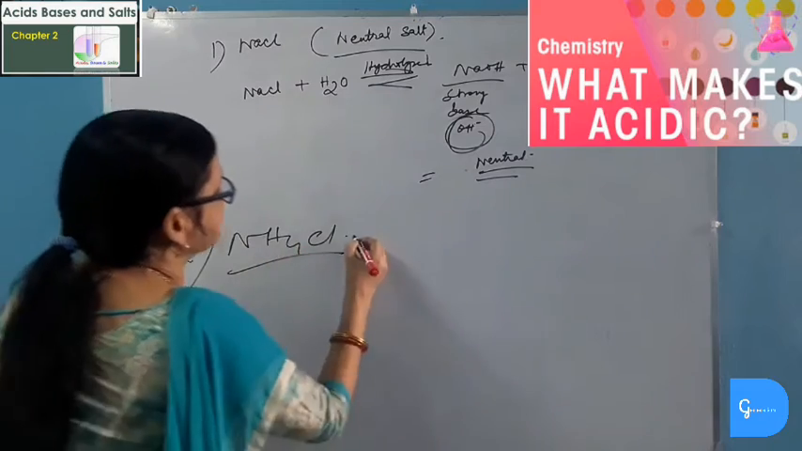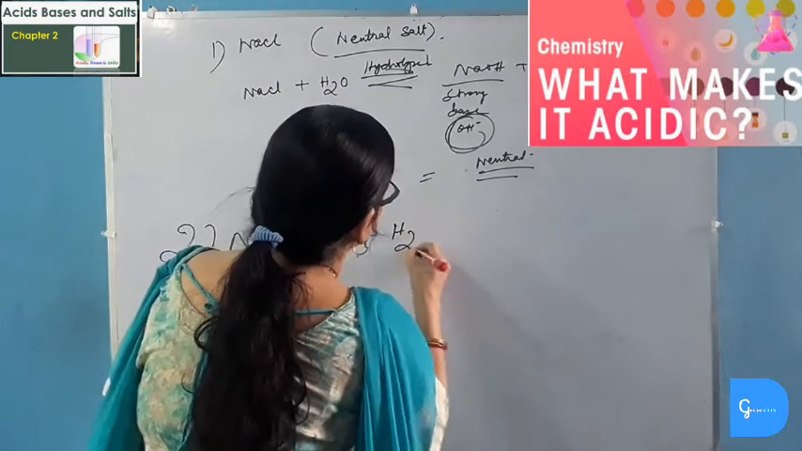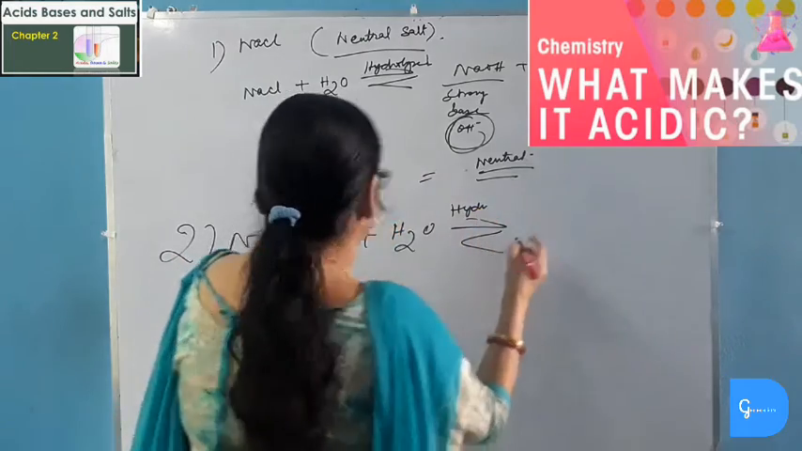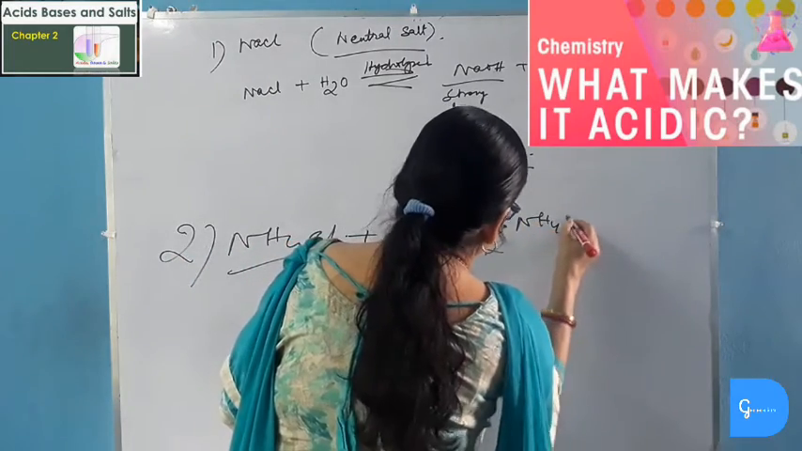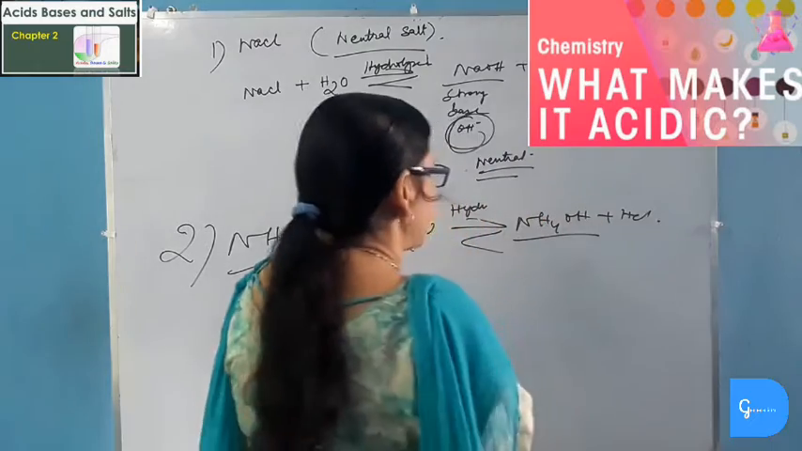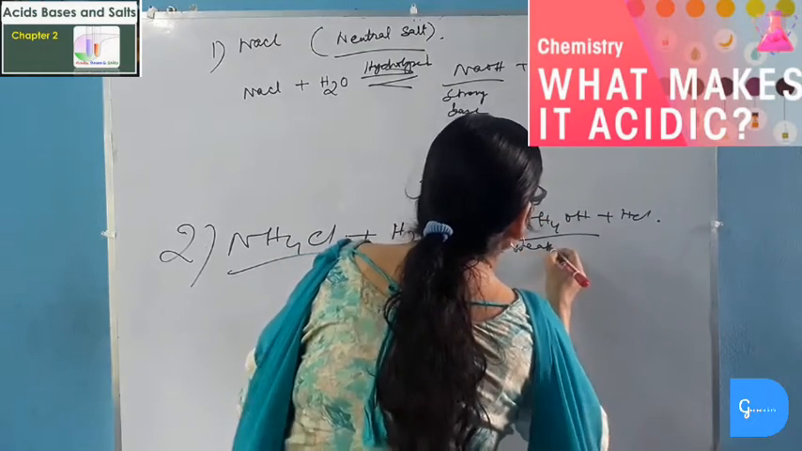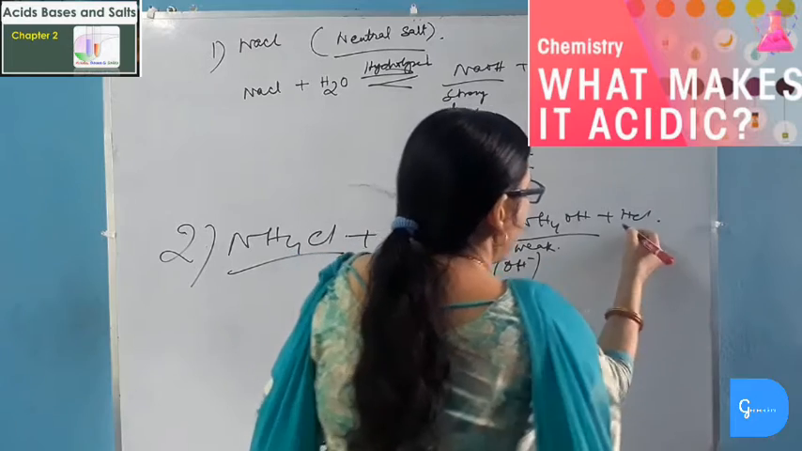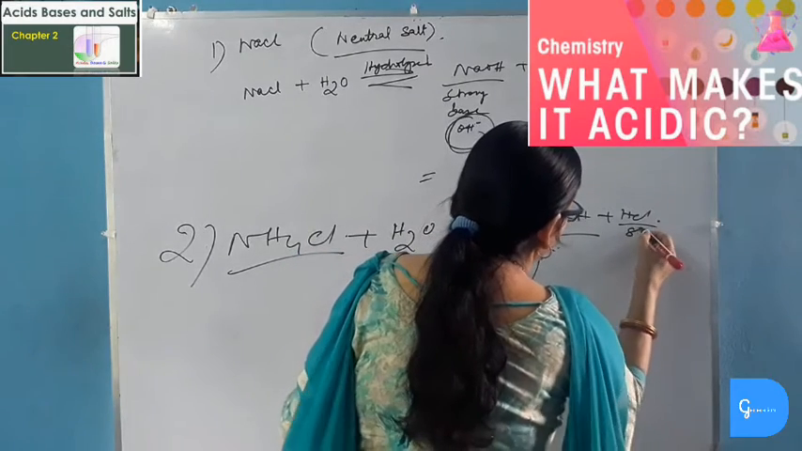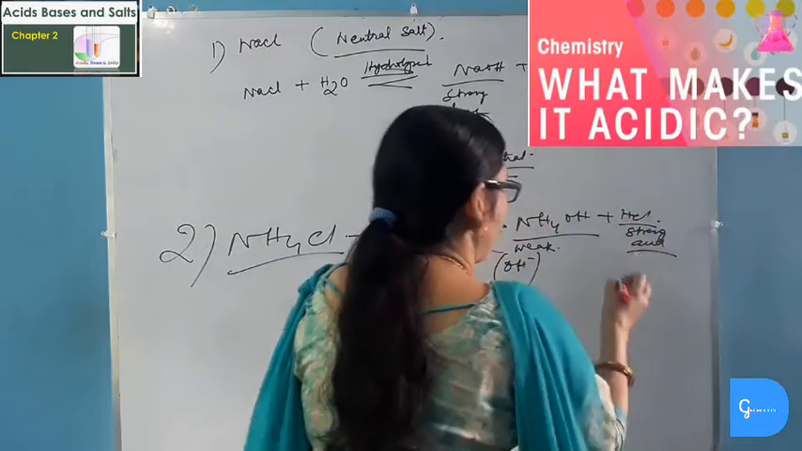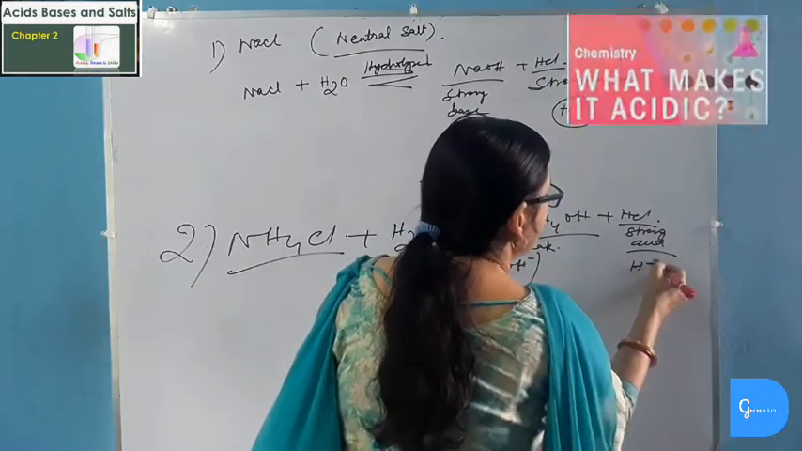Ammonium chloride, when it is hydrolyzed, will give ammonium hydroxide and hydrochloric acid. This ammonium hydroxide is a weak base, so it will be partially ionized to give hydroxide ion, and this hydrochloric acid is a strong acid, so it will be ionized completely to give hydrogen ion.